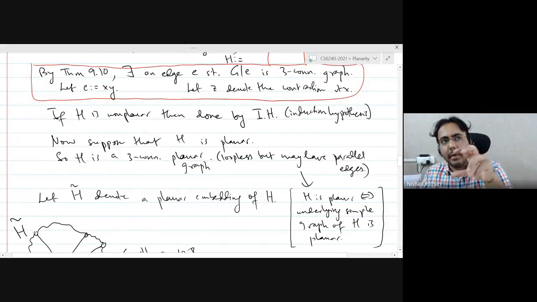You know what I'm worried about? I mean, there might be a way to fix this. What I'm worried about is that if you drop the multiple edges in H, then to go from H to G, you have to first split the vertex Z, right, into X and Y. And then you also have to add more edges, right?